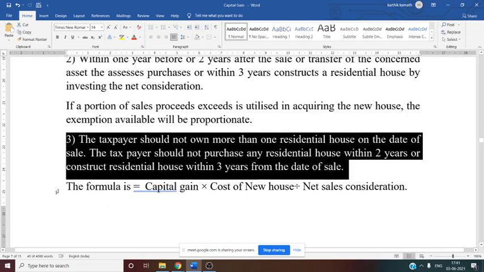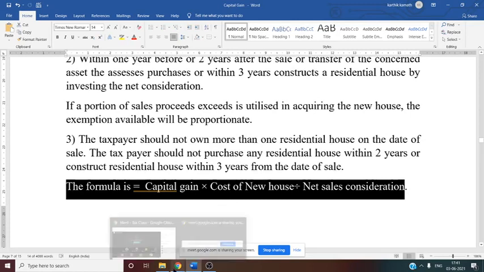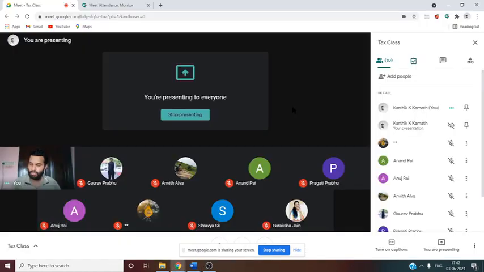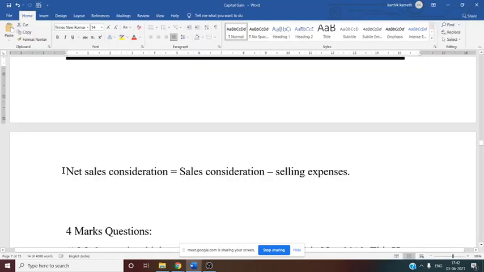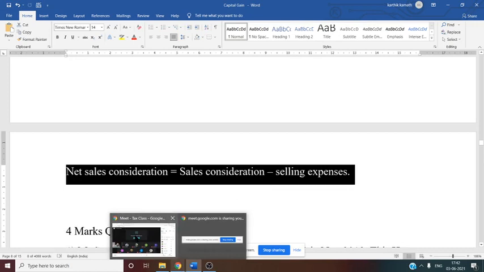Now the formula they have given you: capital gain amount into cost of new house given in the question, divided by net sales consideration. If you do this, you will get the proportionate exemption under section 54F. So that is regarding this one. How do you calculate net sales consideration? Sales consideration minus selling expenses. If you do, you will get net sales consideration. So these are the theory parts in this chapter you need to know.